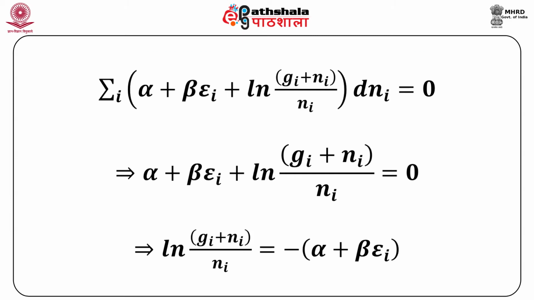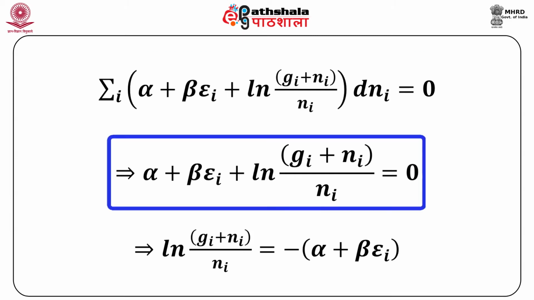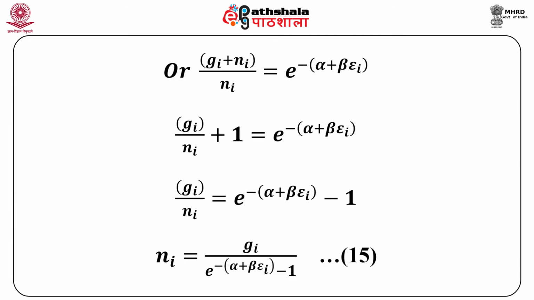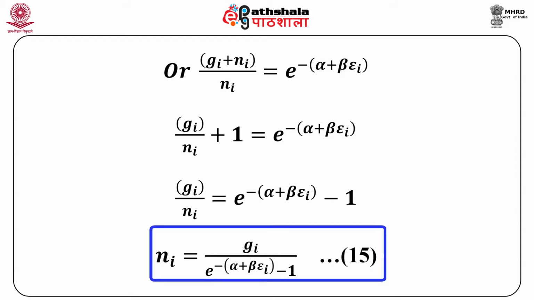And in this equation we can notice that alpha plus beta epsilon i plus ln ((gi plus ni) upon ni) would be equal to 0 for each value of i. If we simplify it, one gets the following expression, which is ni is equal to gi divided by (e to the power minus alpha plus beta epsilon i, minus 1), that is equation 15.